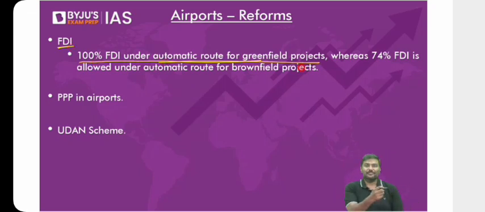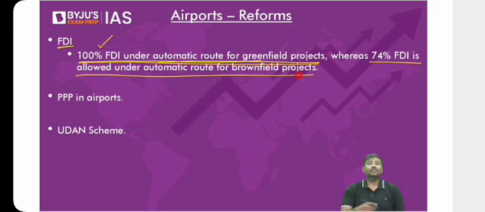Do you remember the idea of greenfield and brownfield? We have discussed all of this, by the way. And yesterday I told you, in some areas up to 74% is allowed, in some areas 100% is allowed. So up to 100% in the automatic route under greenfield projects, and 74% FDI under the automatic route for brownfield projects.